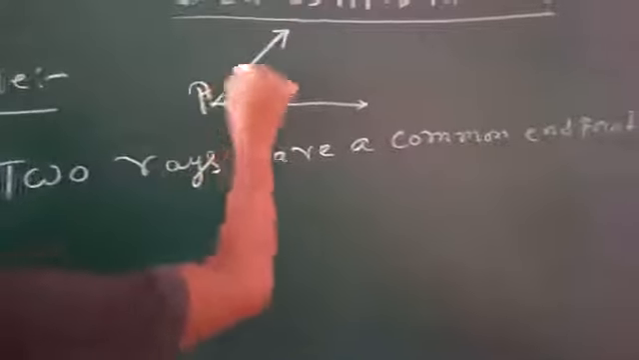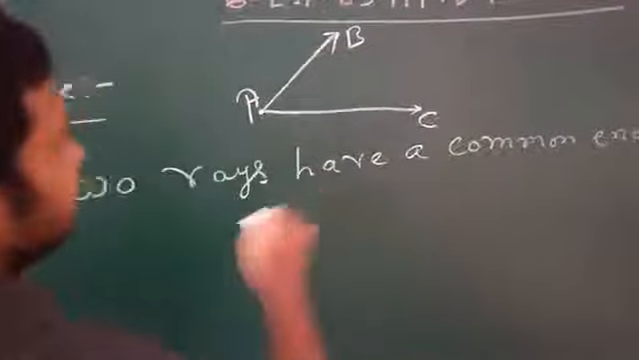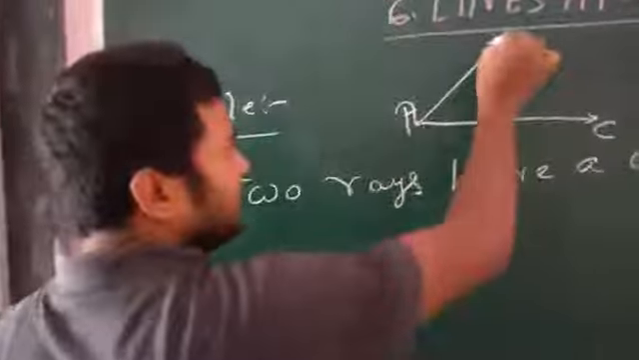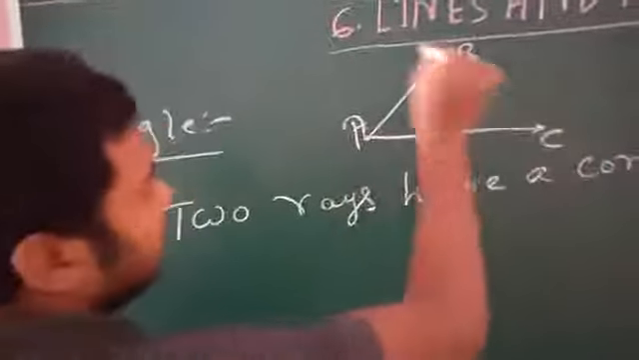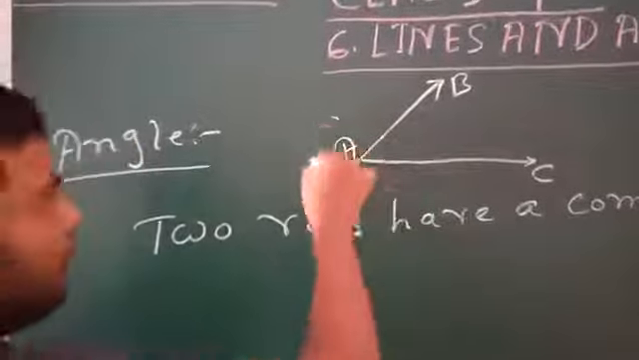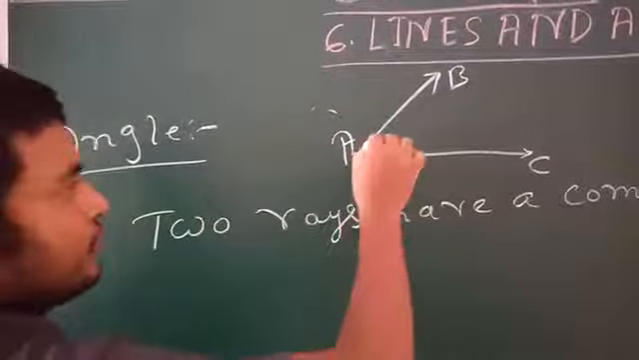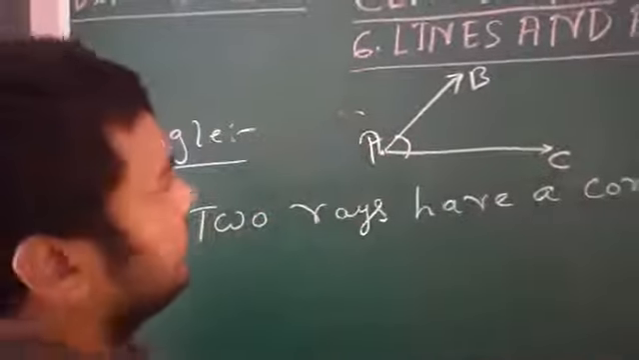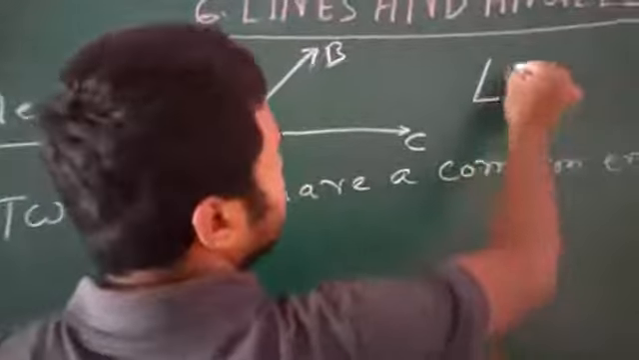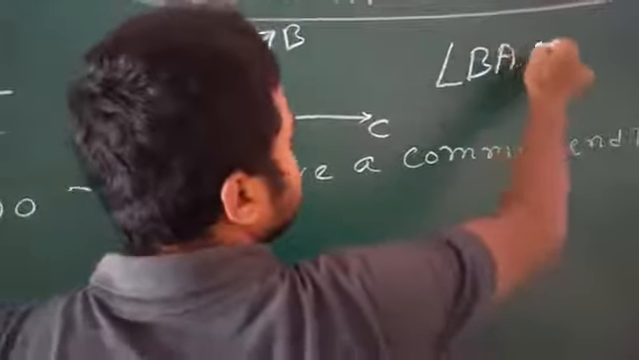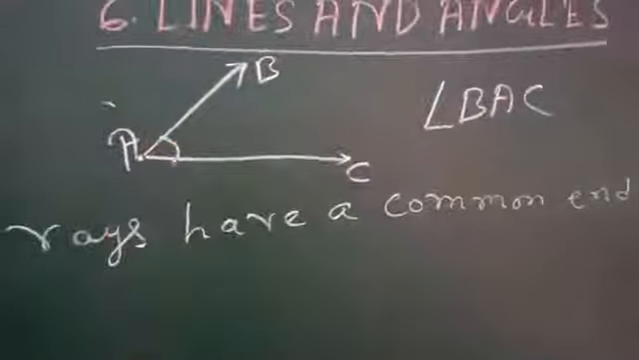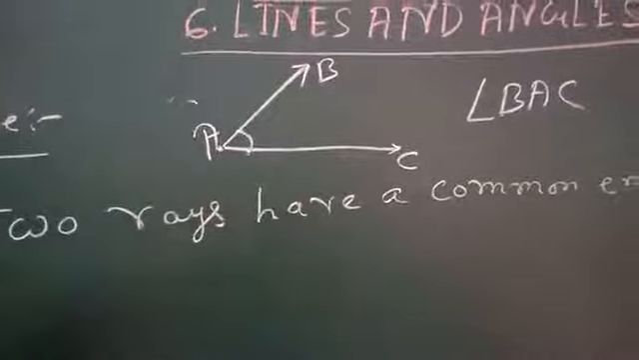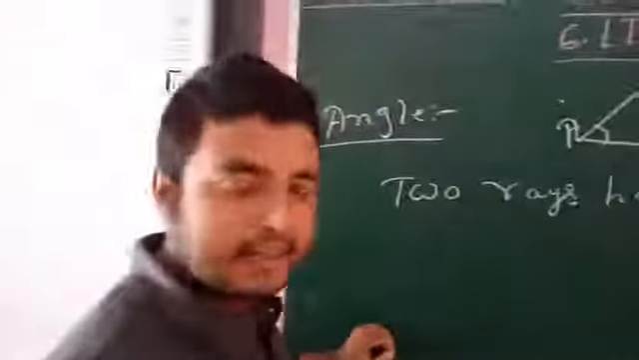Suppose this is A, B, and this is suppose C. Then AB and AC are two rays. AB is one ray, AC is one ray. But their common endpoint is A. So it forms an angle BAC. We write it like this: angle BAC. This is the angle. It means if two rays intersect or have a common endpoint, then we say it forms an angle.